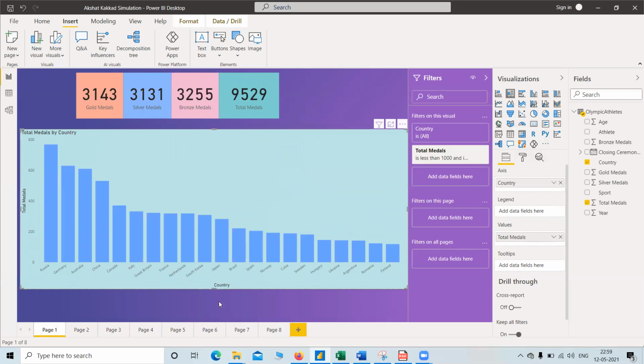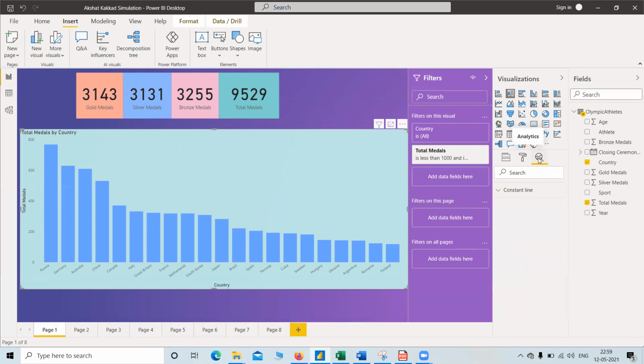Now I want to see how many countries have a total number of medals more than 200. If this plot is not clearly visible to me, see this value, this is 192, but it looks like 200. So we can have the filter, or we can have the analysis.